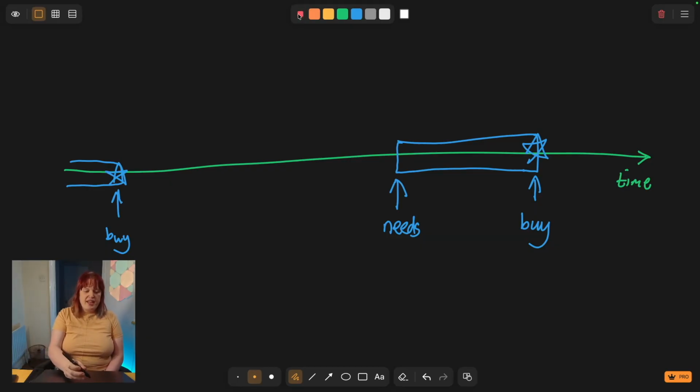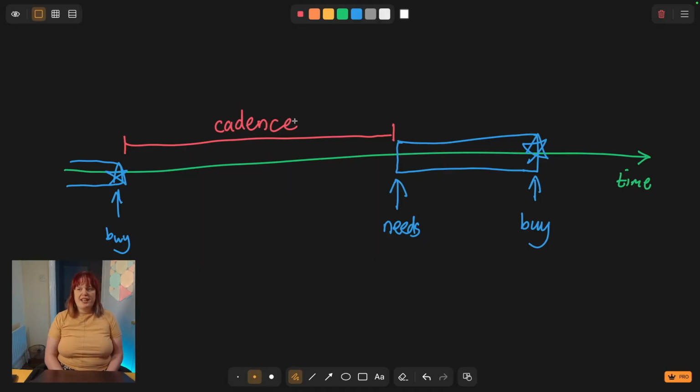But the crucial thing is, what we want to model is this gap here. This is the length of time from when you do the task to when you could do it again. And I'm going to call that the cadence. If the user already knew what the value of this cadence was, they could just use a regular scheduled repeating task. But if they don't, then they can ask Deluge to learn it for them by creating a smart repeat.